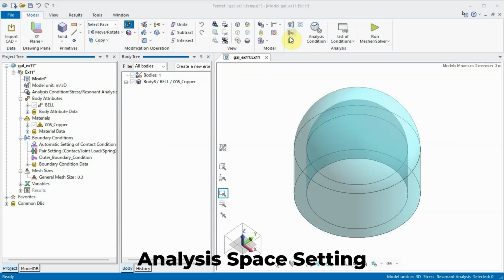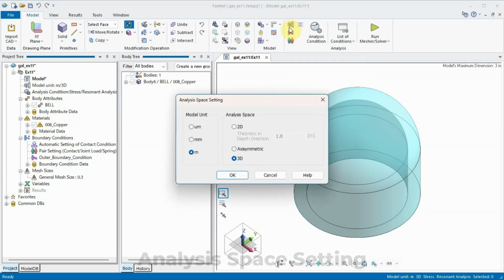Check the settings for the analysis space. Model unit is meter. Analysis space is 3D.